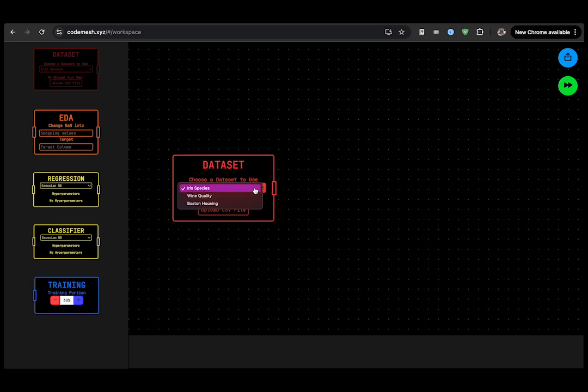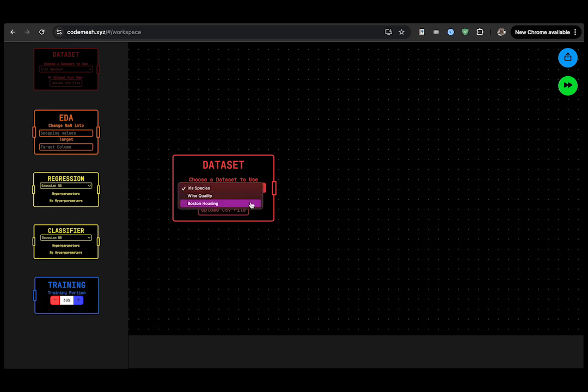There is some default data you can use. There's something called iris species, wine quality, Boston housing, and the specifics of these three datasets will be explained in our document section. But you can also choose your own CSV file. By CSV files, I mean they are just a table, something you can see in Excel or Google Sheets. It's just a file of the table you use. And this is where you can customize your own data, but for right now, let's just move on.